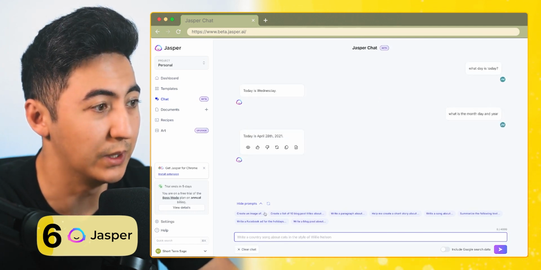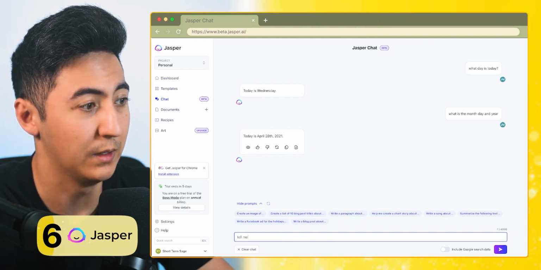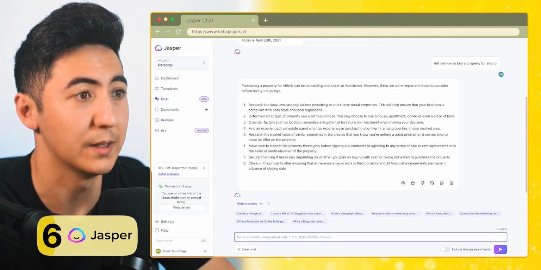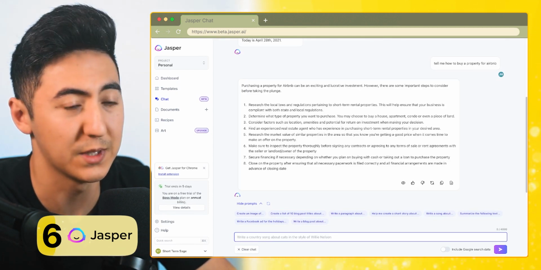Okay. Down here we can see some of the different prompts that we could use with Jasper Chat. I'm just going to ask, tell me how to buy a property for Airbnb. So I asked it, tell me how to buy a property for Airbnb, and it gives me a list of 8 different steps that we need to follow.